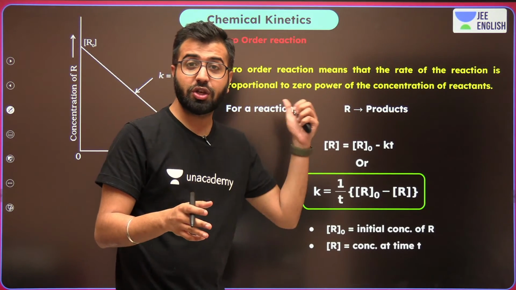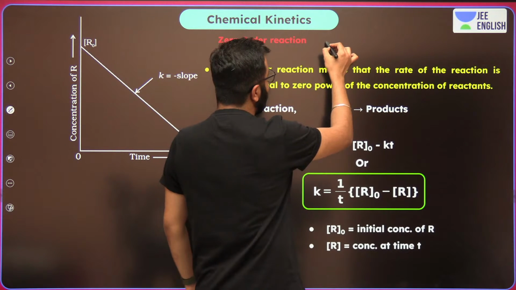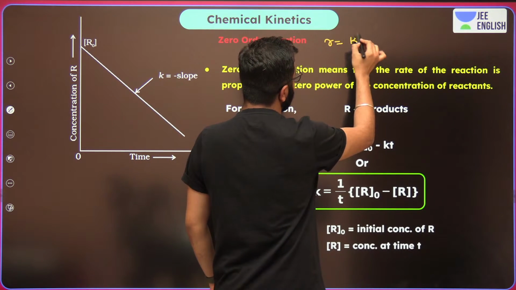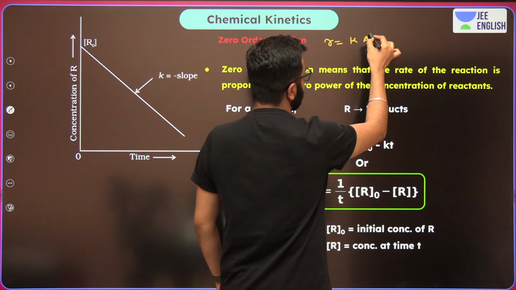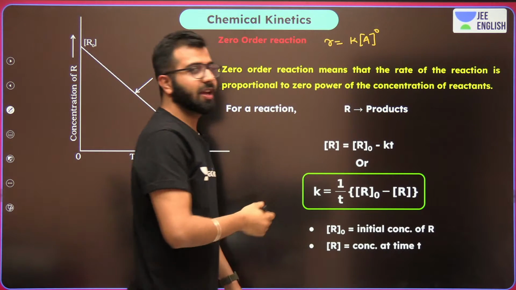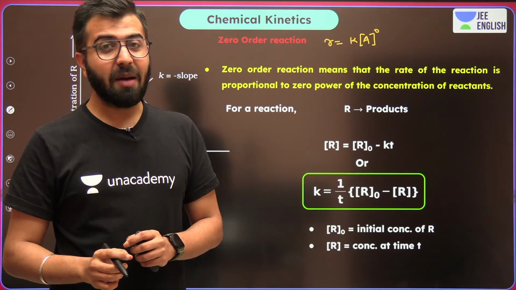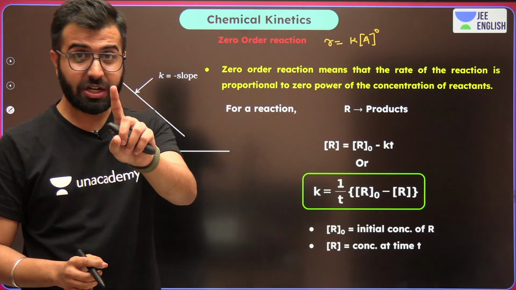Now let's talk about the zero order reaction. In the case of a zero order reaction, if you are writing R is equal to K, the concentration of A raised to the power 0, then this is the zero order reaction. What exactly happens with the zero order reaction? Pay attention.